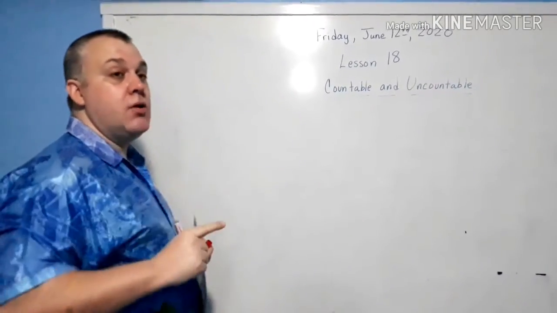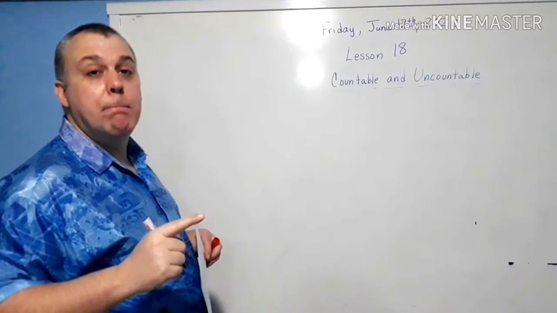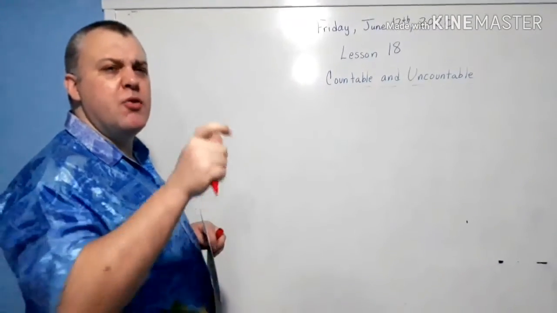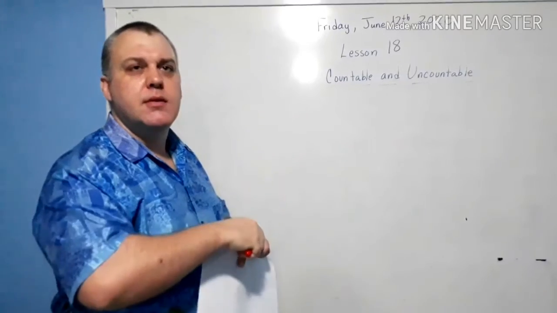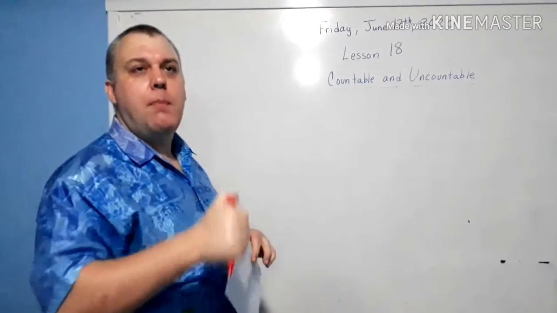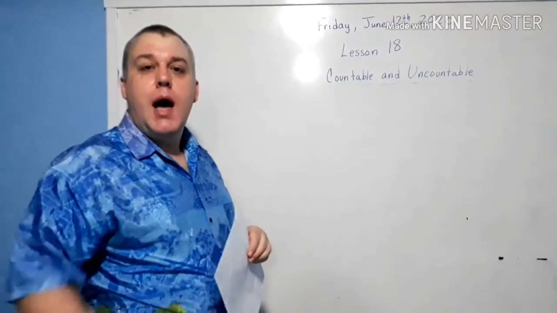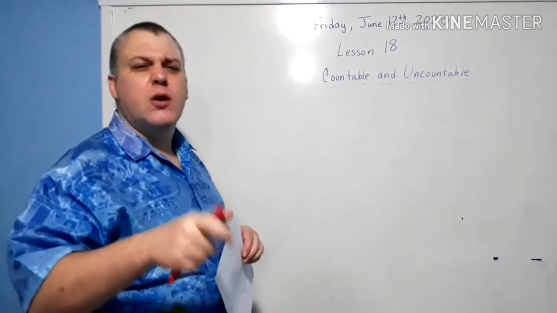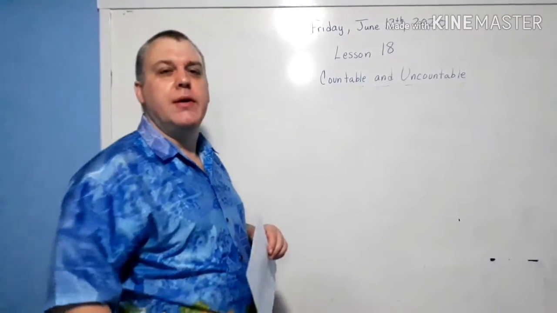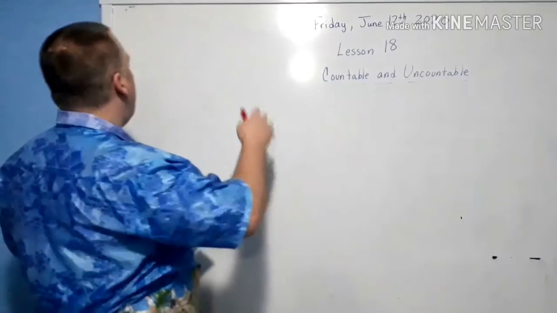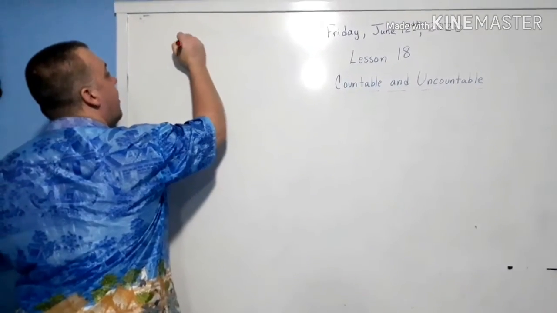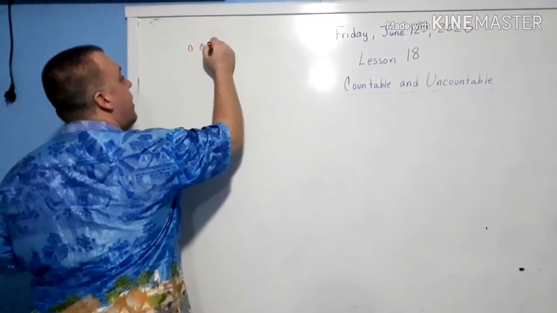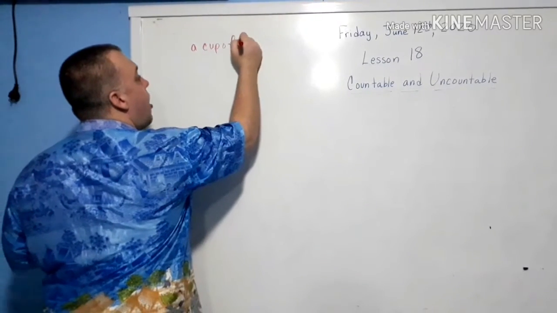Usually if it's uncountable, people will say some. Or there's a word that means like a cup of coffee. A cup. There's a grammar word, sorry, I can't remember it. I'm old. There's a cup of coffee.